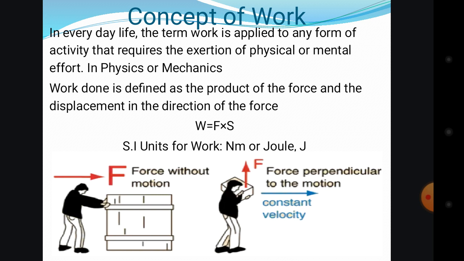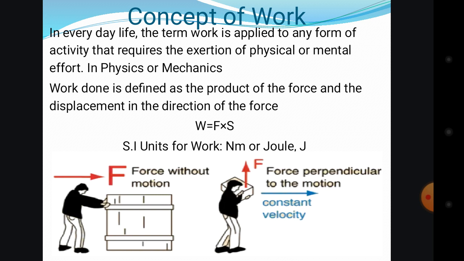It has an SI unit, the SI unit for work. That is N·m, with the capital N and the small m. This capital N stands for the Newton, which is normally the unit of force.